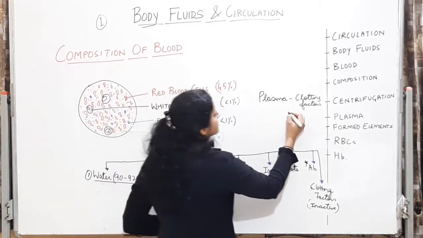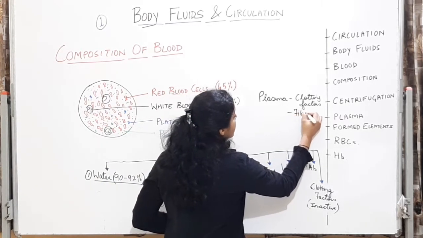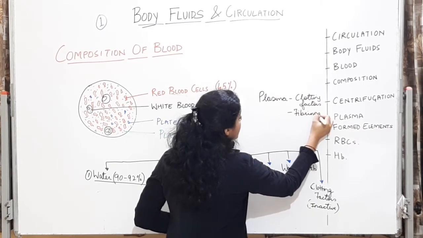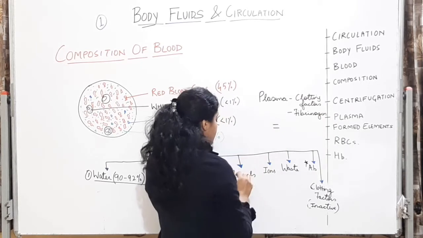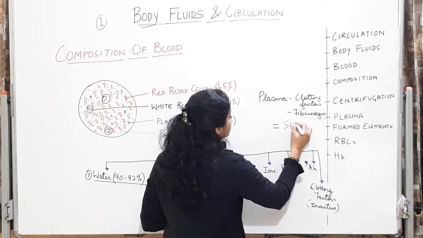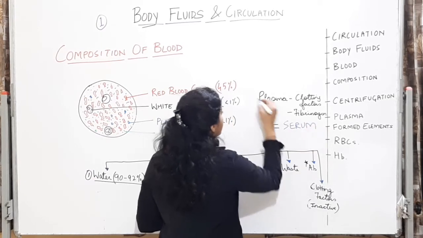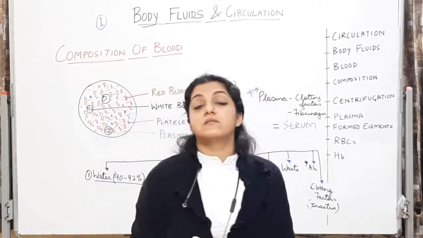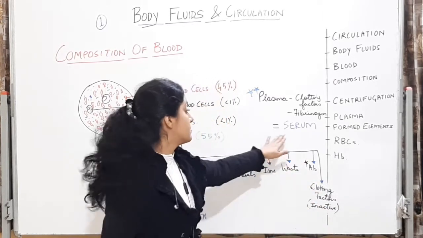So plasma minus the clotting factors or plasma minus the fibrinogen is called serum.